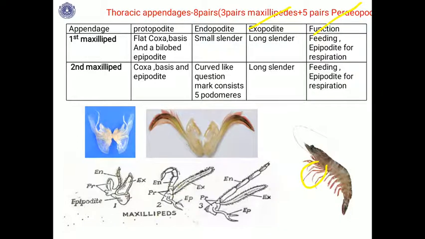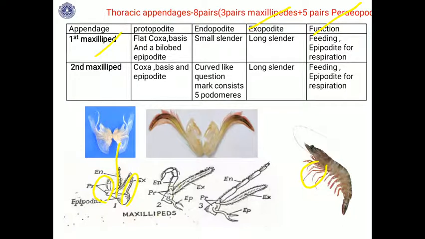Let us see each of these. The first pair of maxillipedes has a flat protopodite, then a long feeler-like endopodite, and a broad exopodite. This is used for feeding, and there is a structure called the epipodite for respiration.